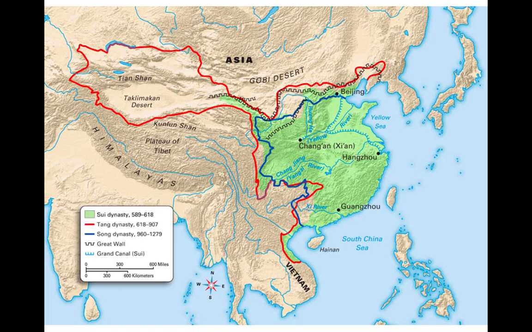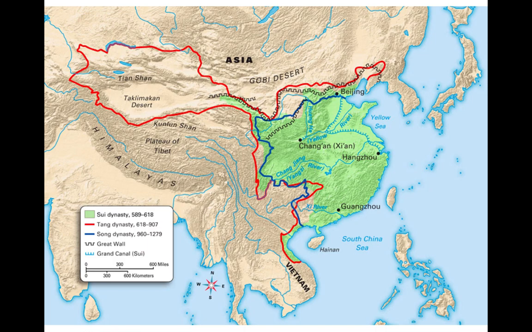The Sui is the one in green here, so you can see the Sui do a good job reuniting most of China. It incorporates most of what the Han Dynasty had. And then the Tang, or the red border, they will push China to its furthest borders at the time, and will be the largest dynasty, or largest territory.